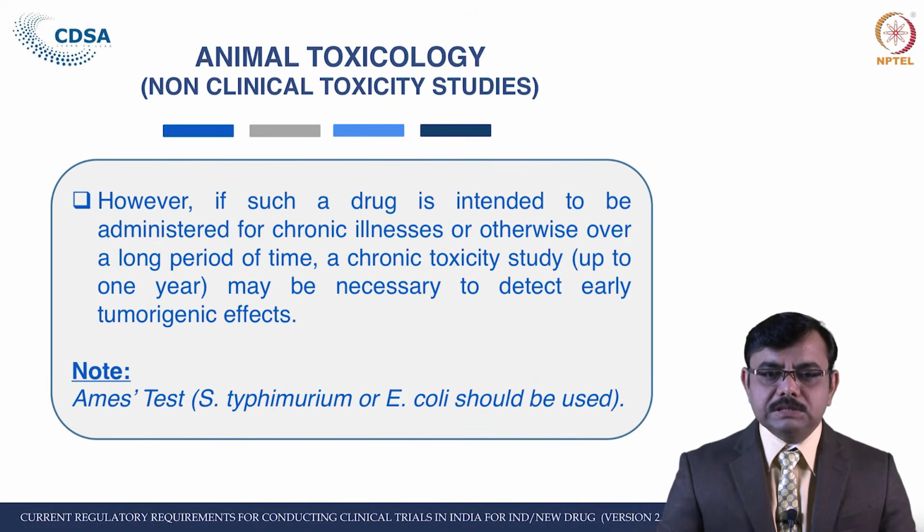However, if such a drug is intended to be administered for chronic illness or otherwise over a long period of time, a chronic toxicity study, that is a study that may continue for up to 1 year, may be necessary to detect early tumorigenic effects. The test for this, as we know, is the Ames test, which is also called the reverse mutation assay in Salmonella, and Salmonella typhimurium or E. coli and their different kinds of strains can be used to conduct this study.